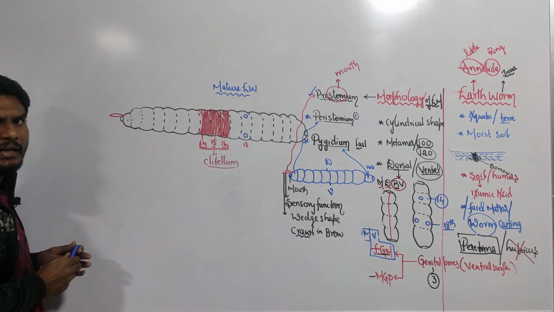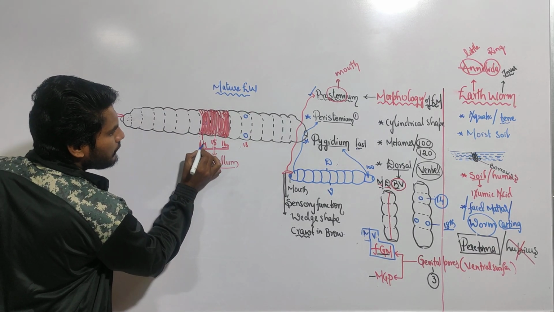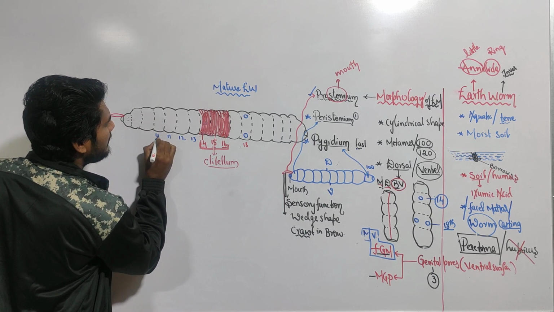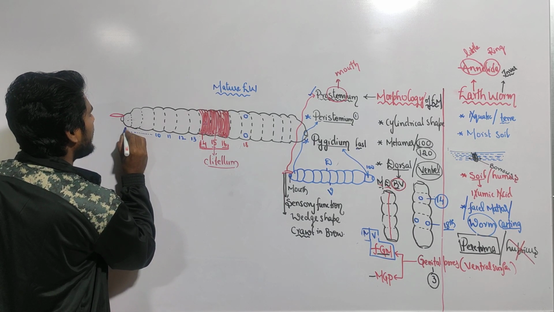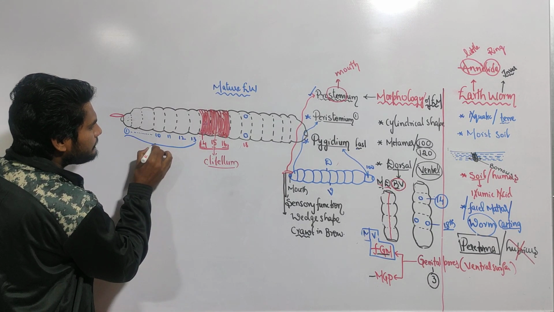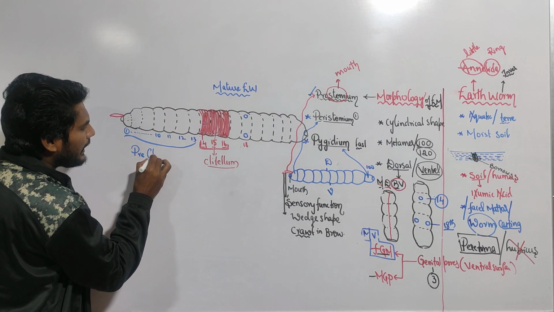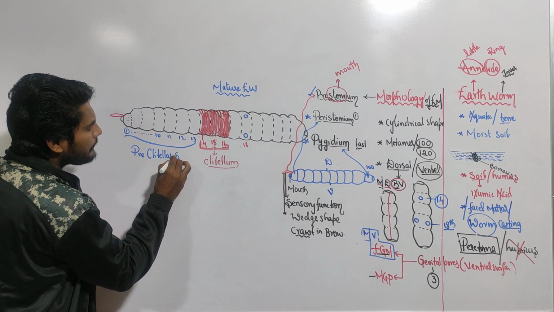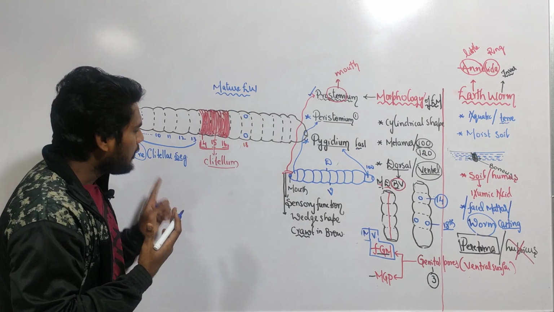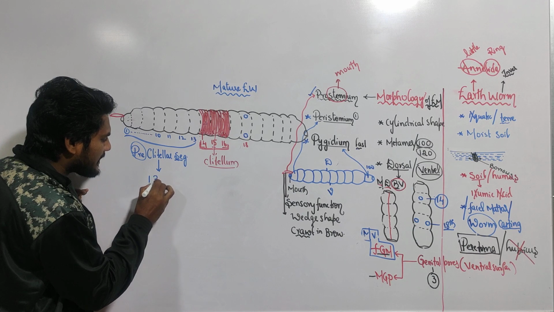Now, this is the clitellum. It is present from the 14th segment. Then before it will be the 13th segment, then 12, 11, 10, in this manner, up to the first segment. So segments 1 to 13 are preclitellar segments. What is the meaning of pre? Pre indicates before. So before the clitellum, how many segments are present? 13 preclitellar segments.